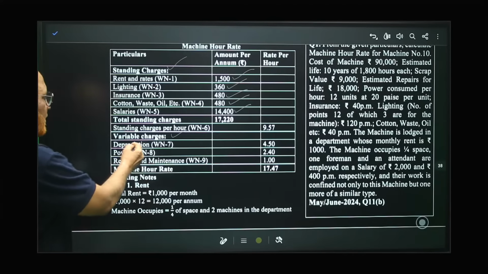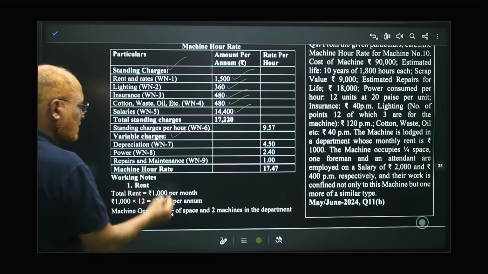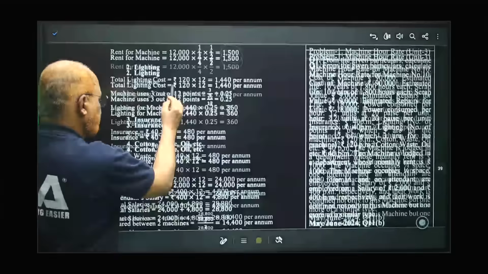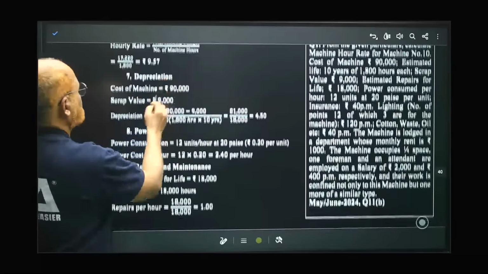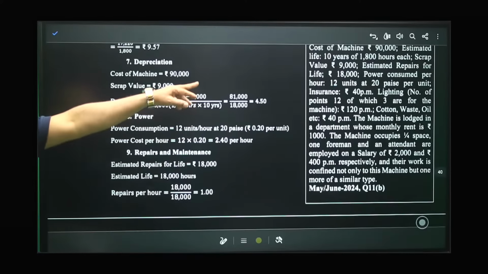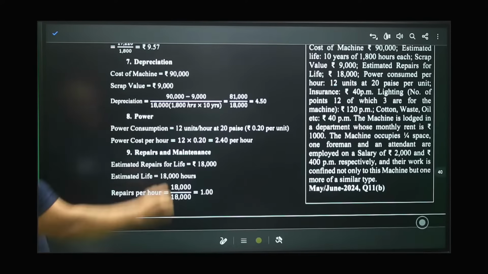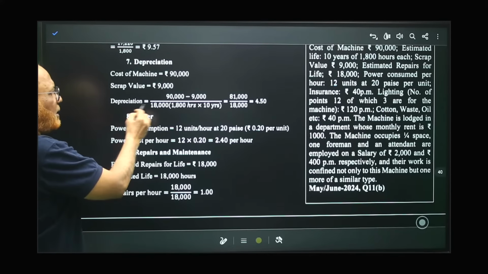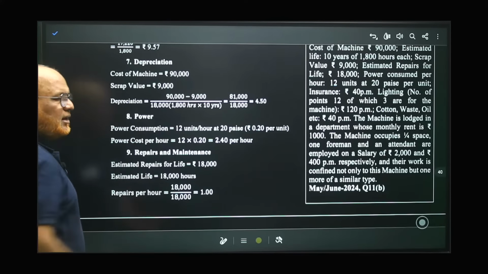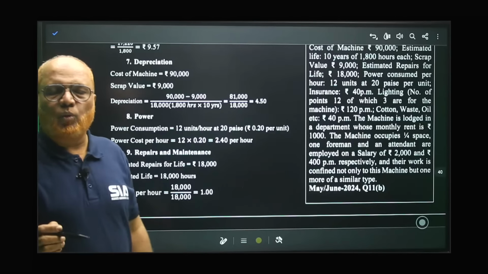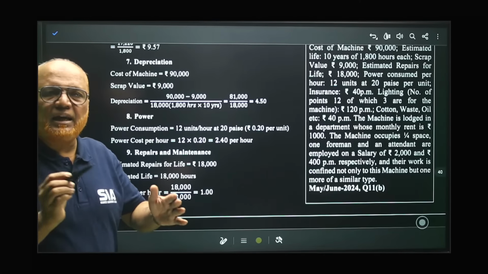Now variable charges. Variable charges are depreciation. 7th working note. How to calculate depreciation? Cost of the machine 90,000, given in the first line. Scrap value 9,000. Already you might know the straight line method.